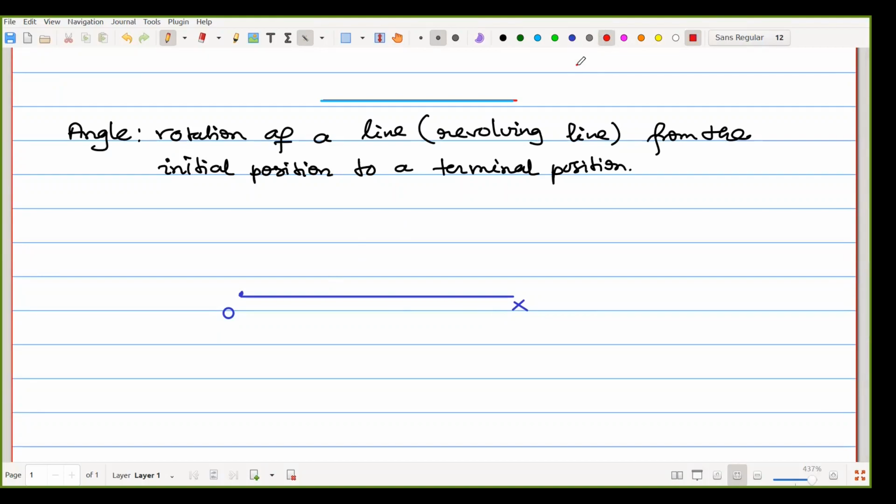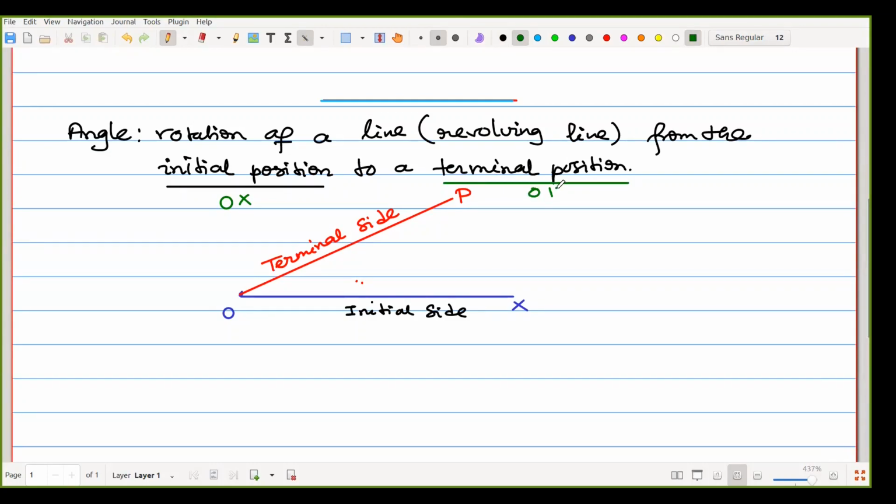And another line is there, also from O to P. That OP is called the terminal side and that OX is called the initial side. So the initial position means OX, and the terminal position means OP.